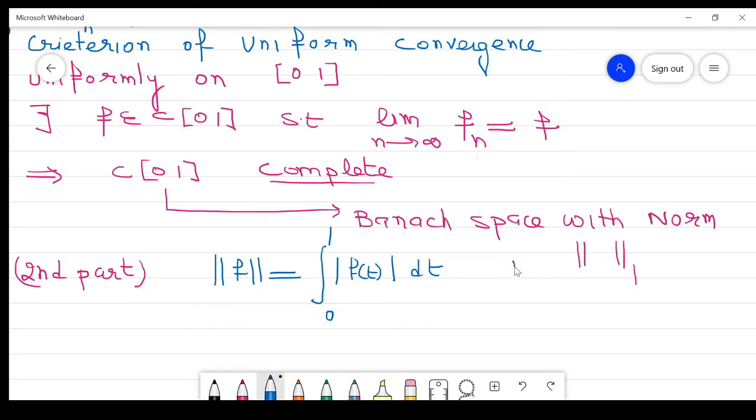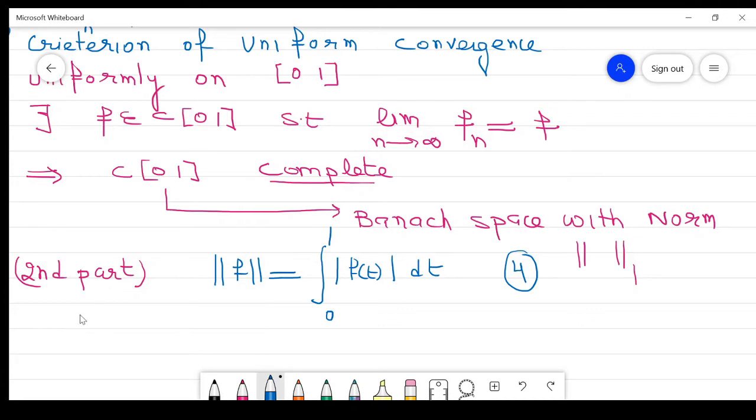This is equation number 4. Clear? Here the norm is changed, so to avoid confusion you can take the previous one as norm 1 and this one as norm 2.